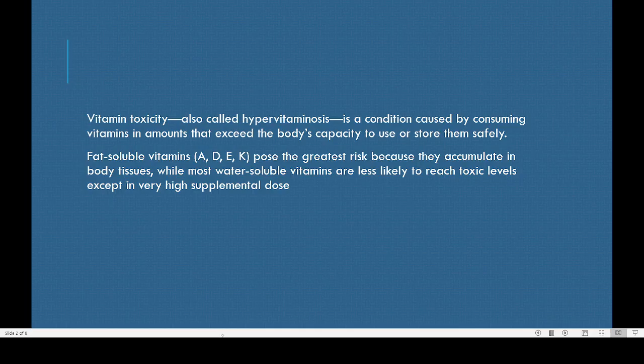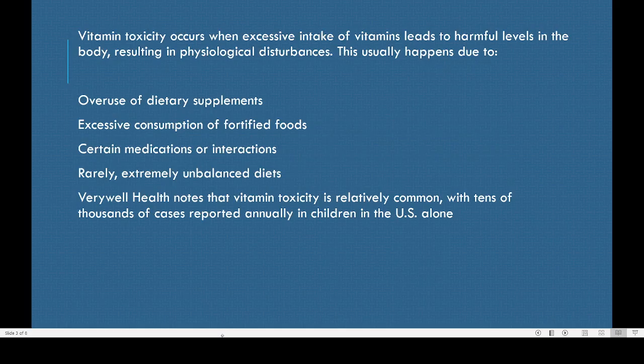So unless we are taking too much of water soluble vitamins, it does not create much problem. But vitamins A, D, E and K have to be taken more cautiously, otherwise they may accumulate in our body tissues and create problems for us.